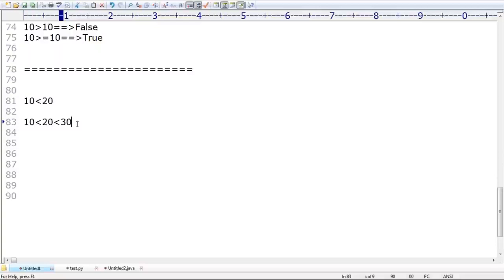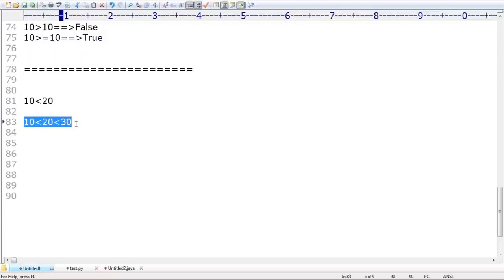What output are we going to get? Make sure it is not something like 10 less than 20, and then True less than 30. Very simple, all comparisons are going to be performed by Python. If at least one comparison is false, then the result is always false. If all comparisons are true, the result is always true. Remember that.